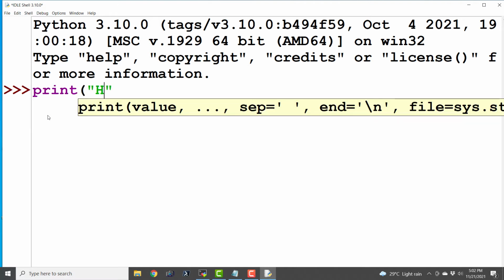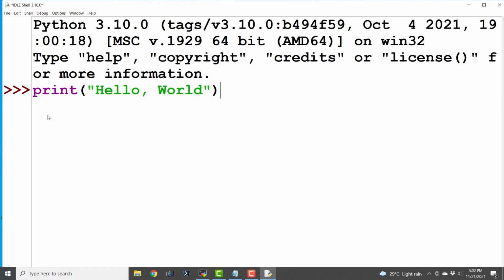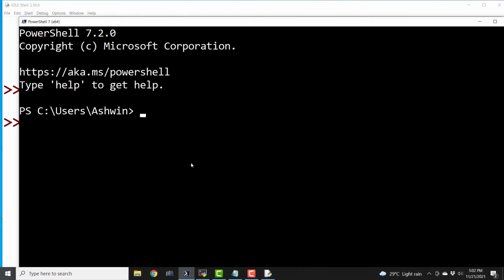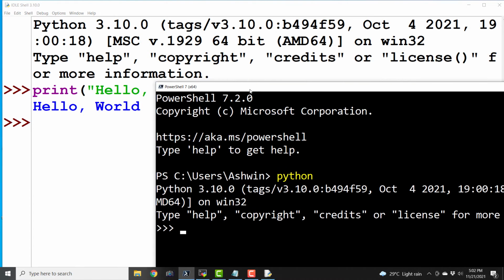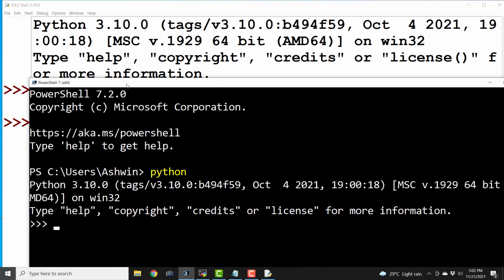And here also I can type in hello world. And if I hit enter, it is going to print hello world. So this is the same window as when we open it in the PowerShell utility. See, the message shown by both the windows is exactly the same.